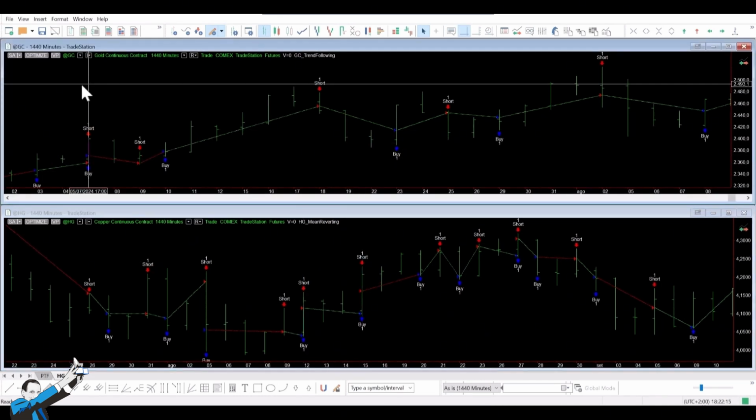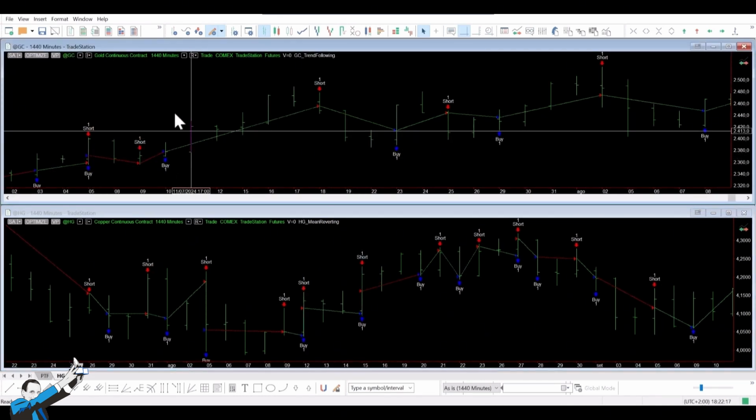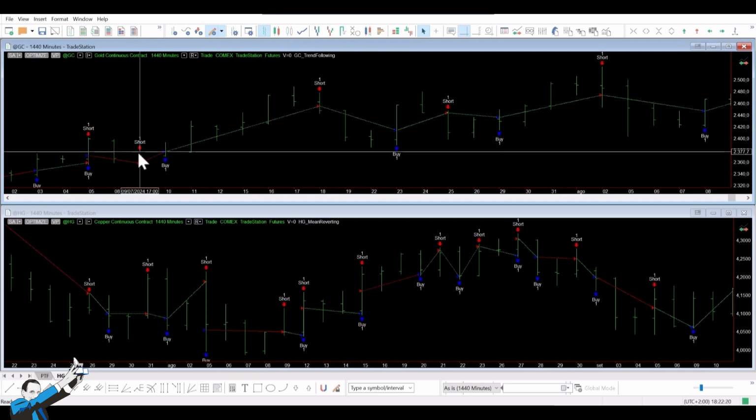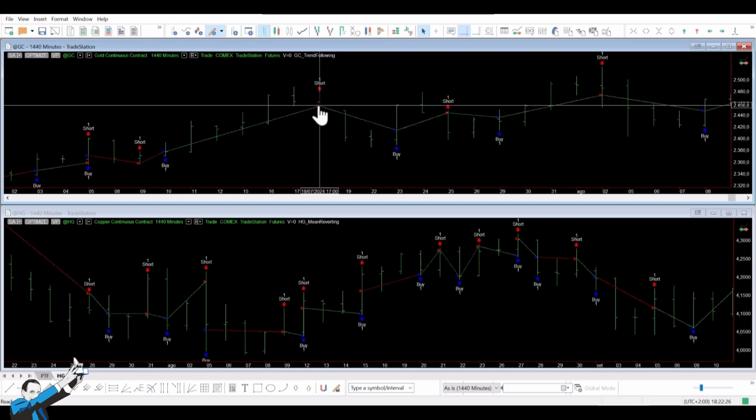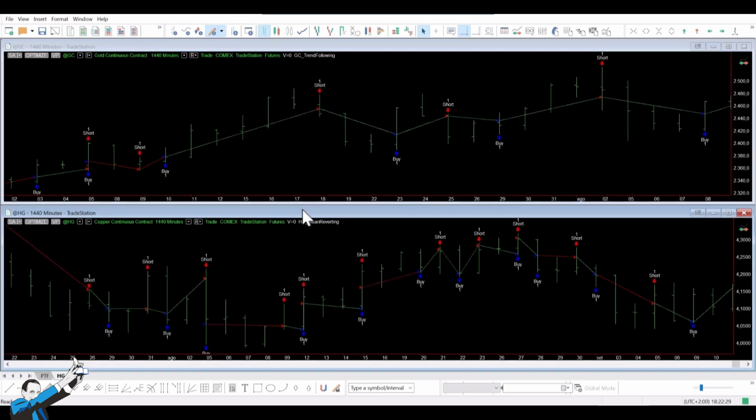For example, this is the trend following strategy on gold. As you can see, when the previous session's high is broken, a long position is opened, which is then reversed at the breakout of the low level. For the mean reverting strategy on copper, a long position is opened when the price breaks below the previous session's low. This position is reversed when the high is broken.